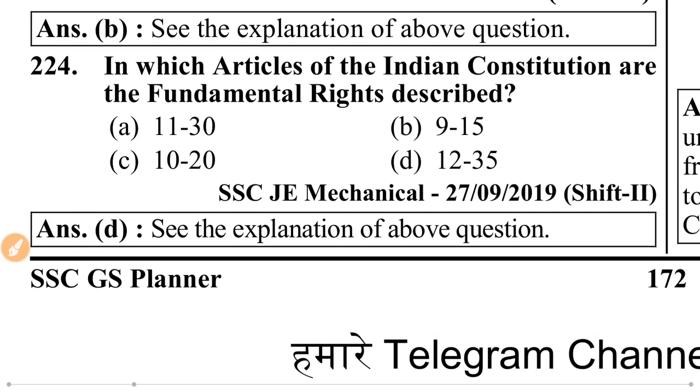When was the right to property removed from the list of fundamental rights? 1978 by 44th Constitutional Amendment. In which articles of the Indian Constitution are the fundamental rights described? 12 to 35.